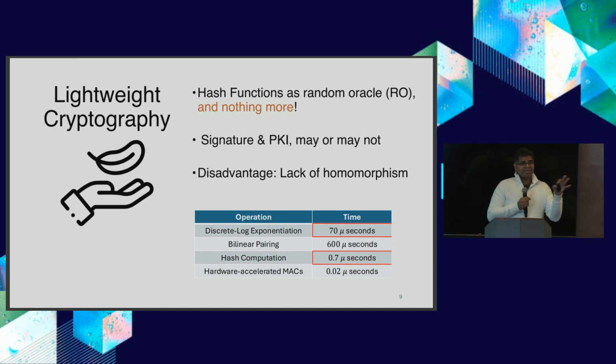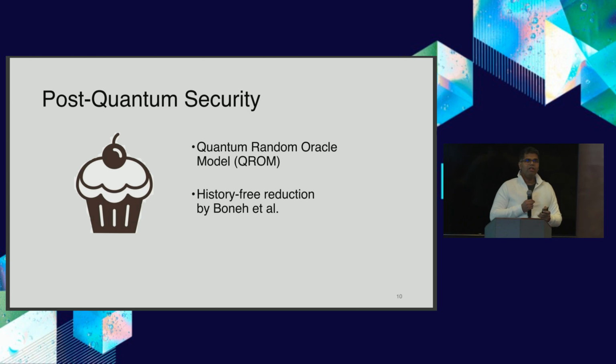And the cherry on top: because we are only dealing with hash functions, there exist settings and cryptographic models where we could use this for post-quantum security, and that certainly interests me a lot.